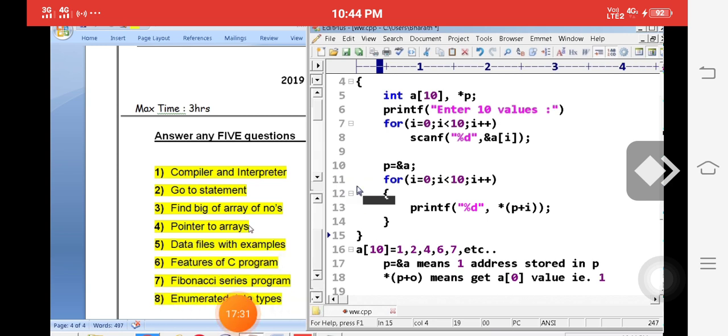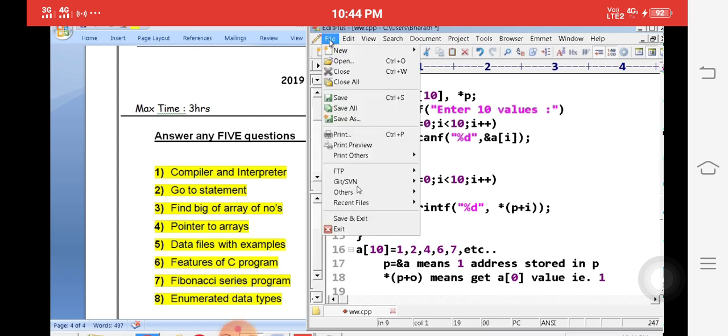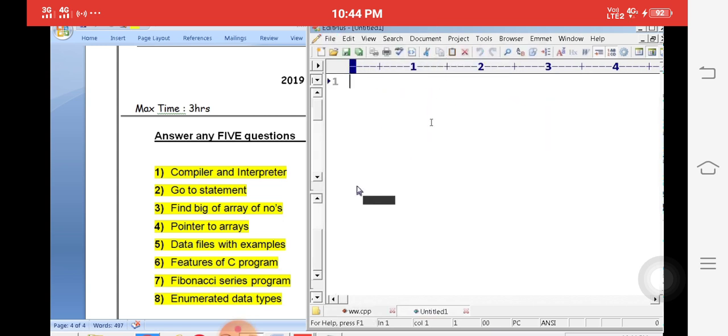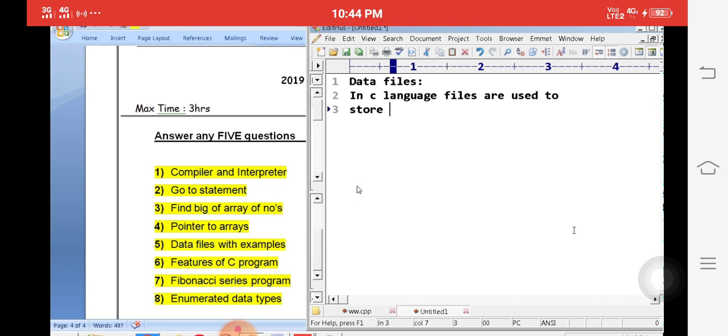Next one, data files with examples. Data files is a complete theory part actually. Data files with example. Data files means file. In C language, files are used to store input and output values permanently.